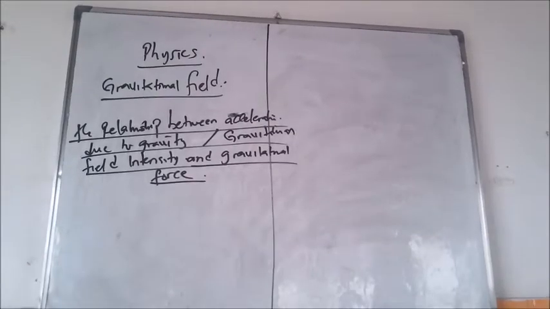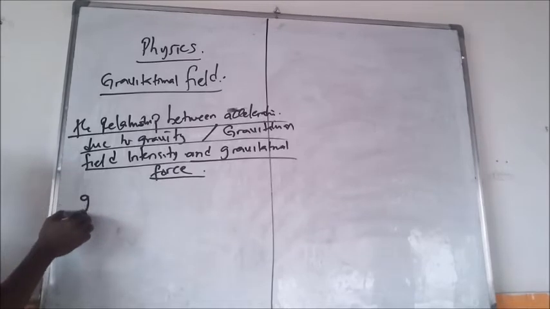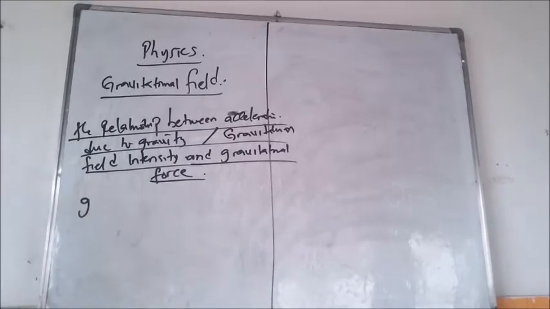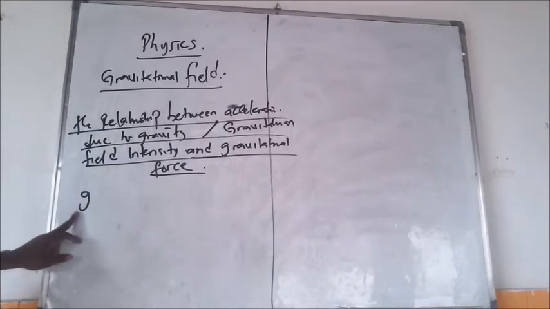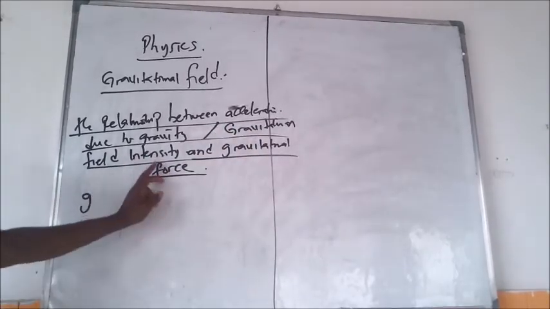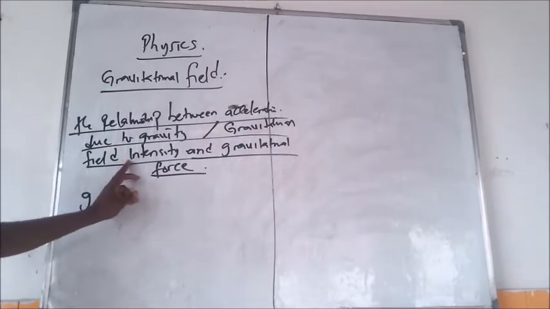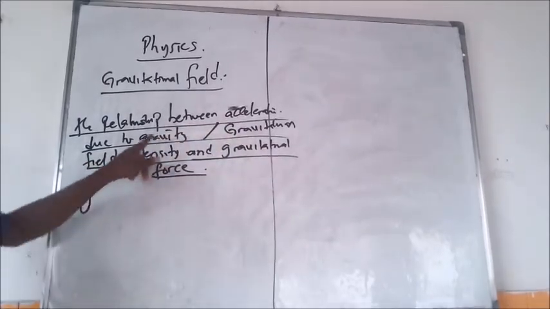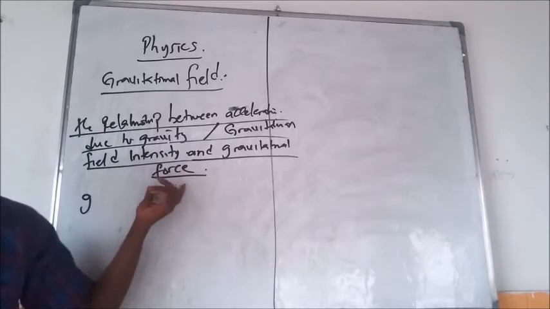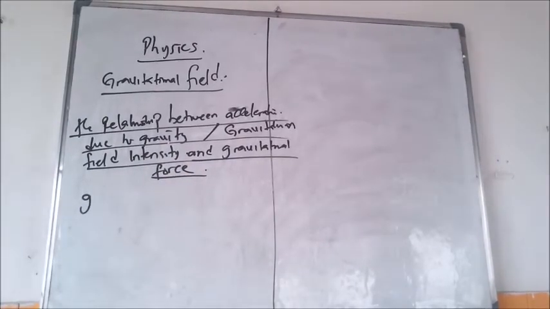The relationship between acceleration due to gravity, which is g. This acceleration due to gravity, g, is still the same thing as gravitational field intensity. So we want to discuss acceleration due to gravity and gravitational force. What is the relationship between them?